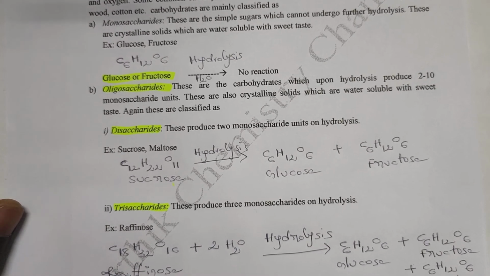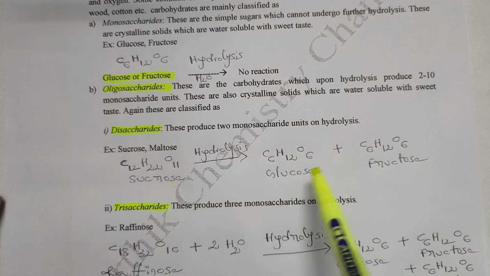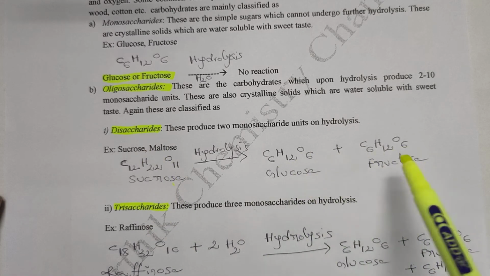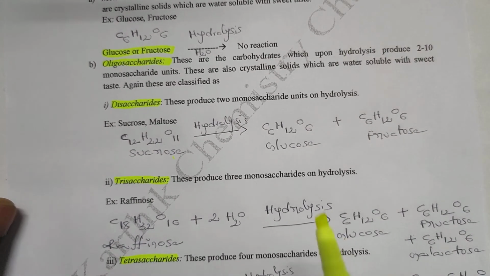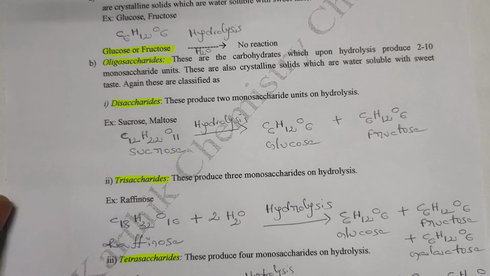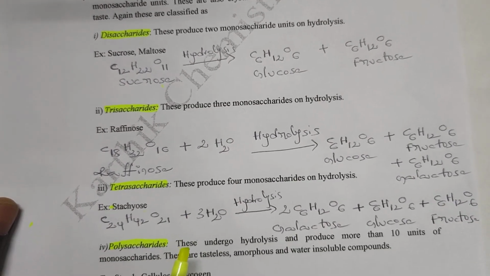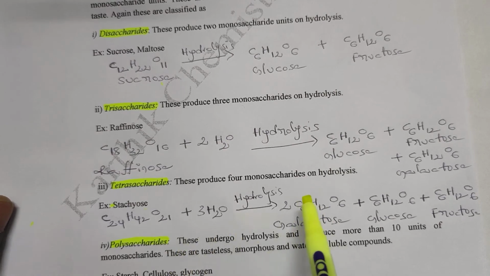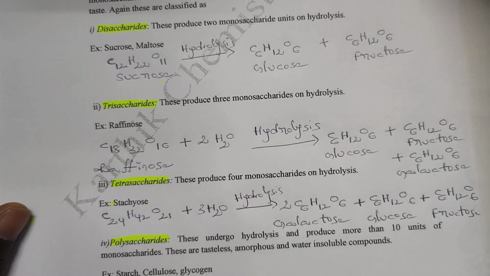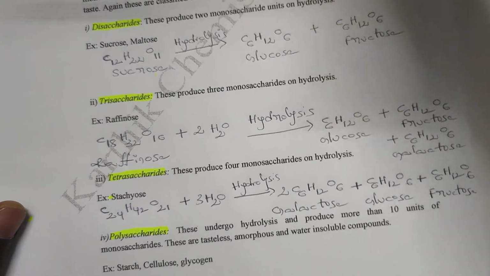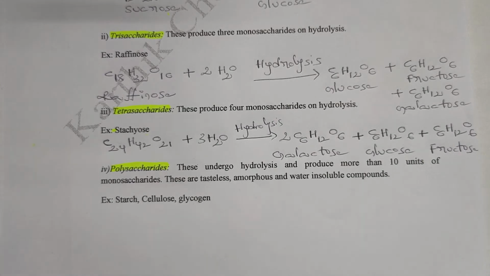The first one, disaccharides, produce 2 monosaccharide units. Then trisaccharides produce 3 monosaccharide units on hydrolysis, tetrasaccharides produce 4 monosaccharide units, and polysaccharides produce more than 10 units of monosaccharides.